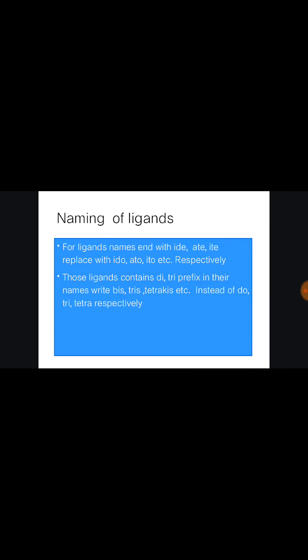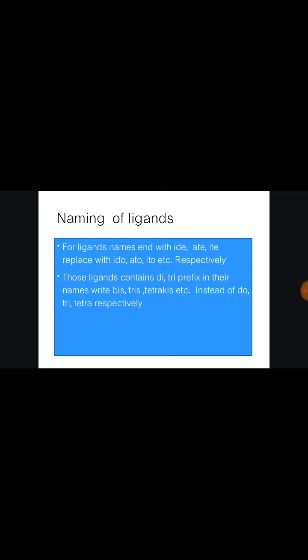Then the naming of ligands. Ligand names ending with -ide, -ate, -ite are replaced with -ido, -ato, -ito. Suppose chloride becomes chlorido, sulfate becomes sulfato, sulfite becomes sulfito, nitrite becomes nitrito, and nitrate becomes nitrato. If there is water, then it is aqua, and ammonia is ammine.